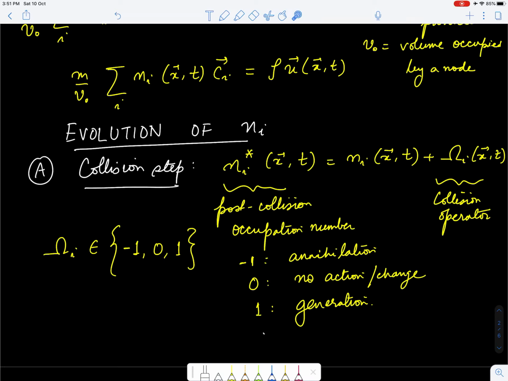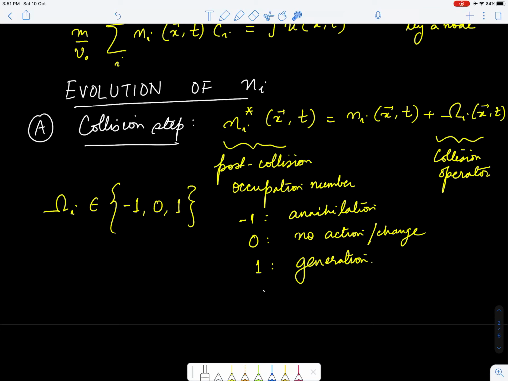You cannot have Ni to be anything other than 0 or 1. So in case Ni is 1, omega i can only take values of -1 and 0. In case Ni is 0, omega i can only take values of 0 and 1, again because Ni cannot be negative.